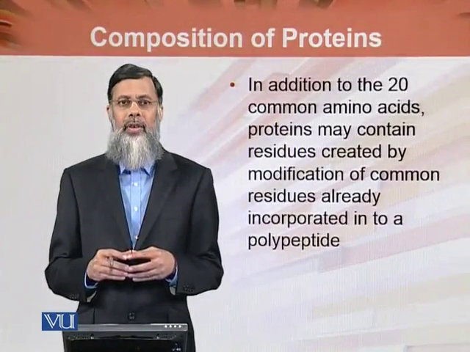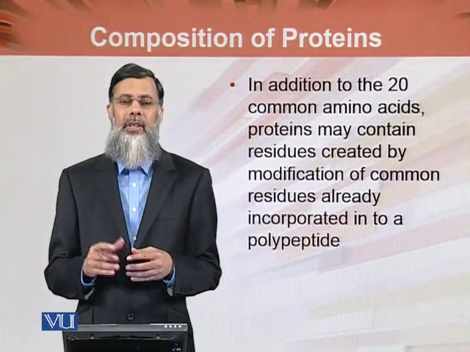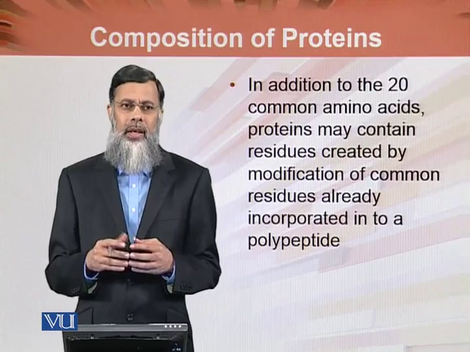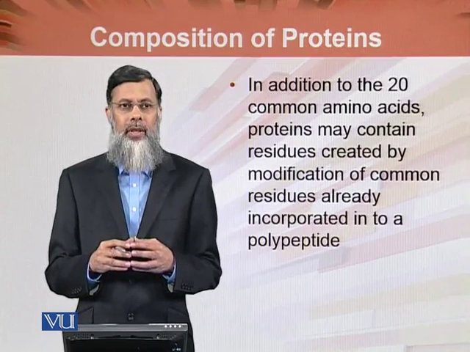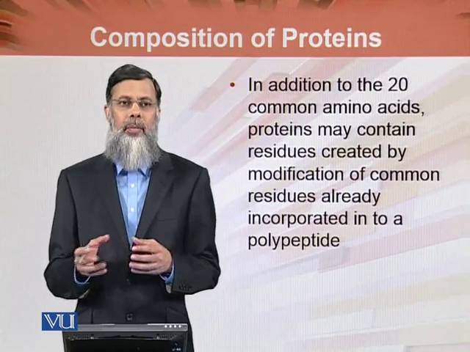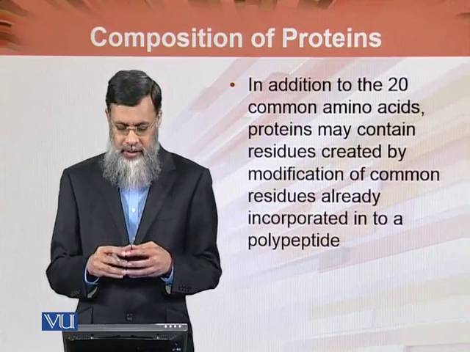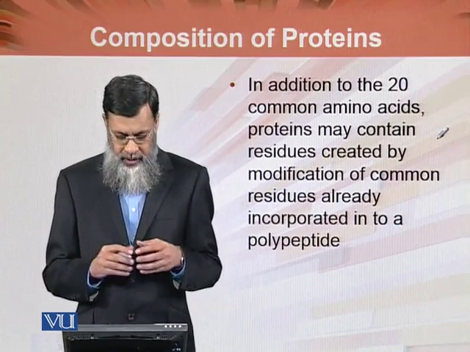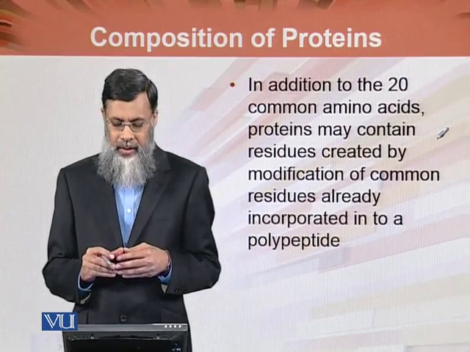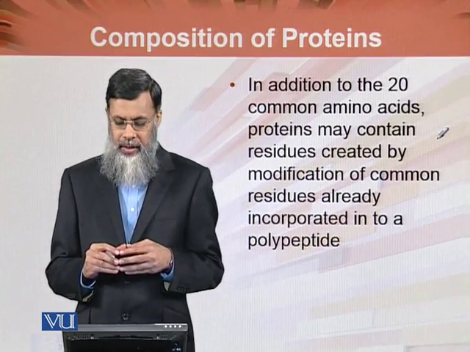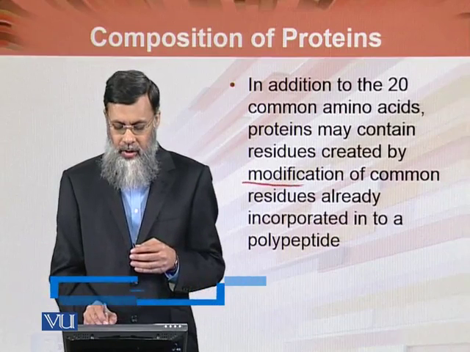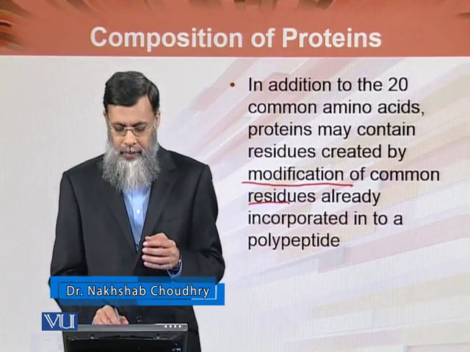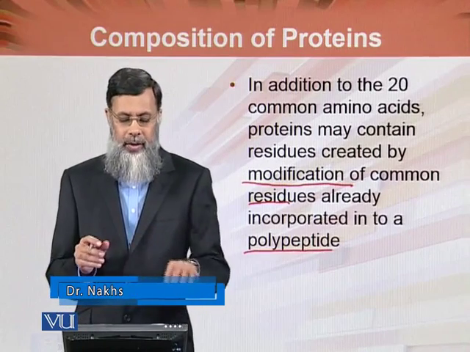In the last module, we have discussed the composition of proteins with reference to the 20 standard amino acids which are encoded by the codons. In this module, we will continue with the composition of proteins with reference to the amino acids which are not standard amino acids. In addition to the 20 amino acids, proteins may contain certain residues created by the modification of common residues which are already incorporated in a polypeptide chain or in a protein molecule.